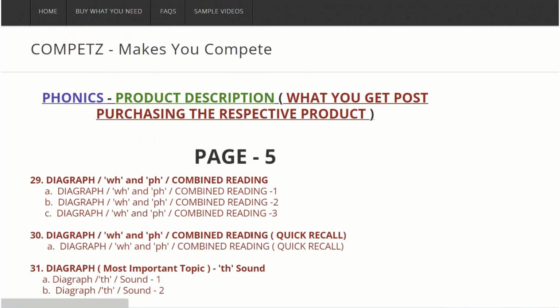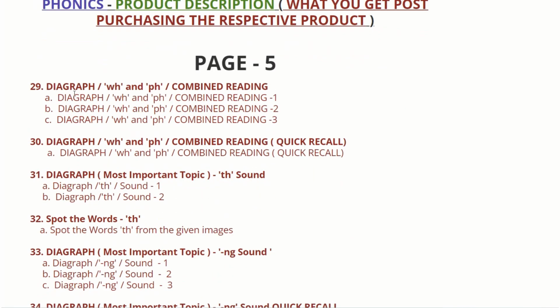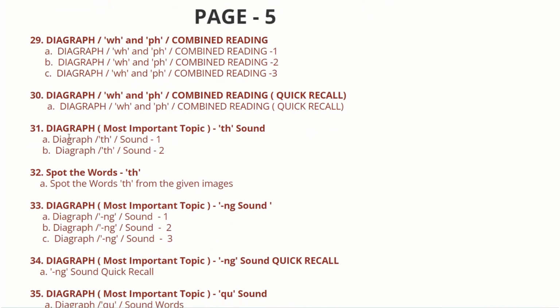So if you go to the next page, next comes page 5. This digraph is about a v and f combined reading, because for f we have not seen the reading. So here for v and f, it's a combined reading which is segregated in 3 parts. You can have a look once you get the product. Then the digraph v and f combined reading quick recall.